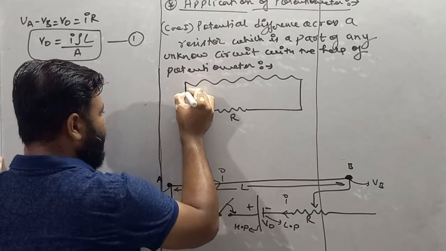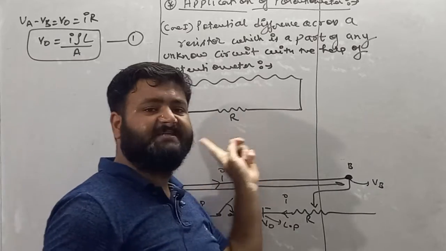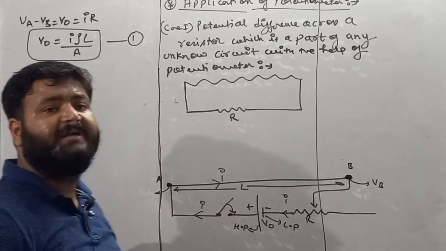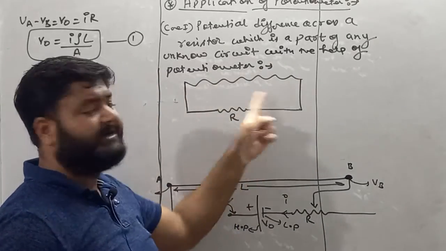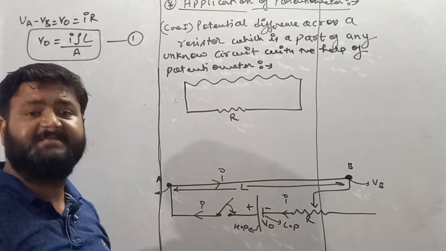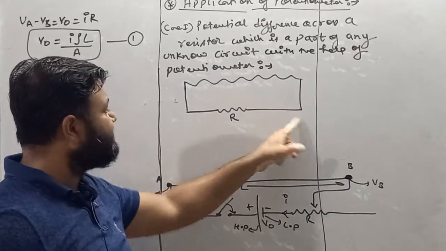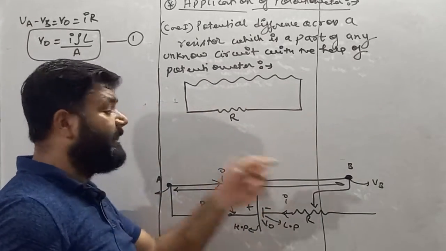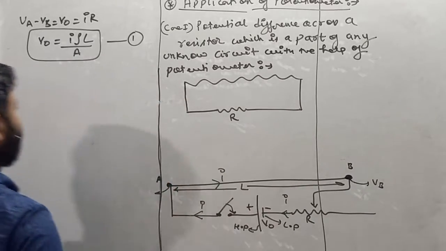Now see how to measure the potential difference across this resistor, which is basically part of an unknown circuit. In this circuit, my dear student, let's suppose a large number of resistors are connected, but we are interested in finding the potential difference across this resistor with the help of a potentiometer. So see, my dear student, how to measure the potential difference.